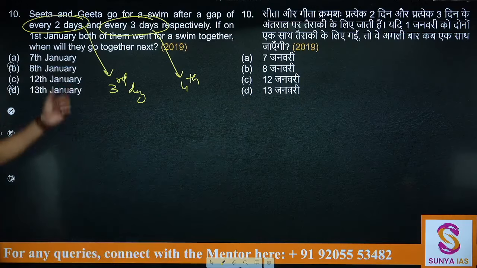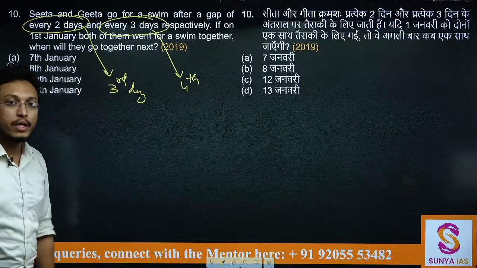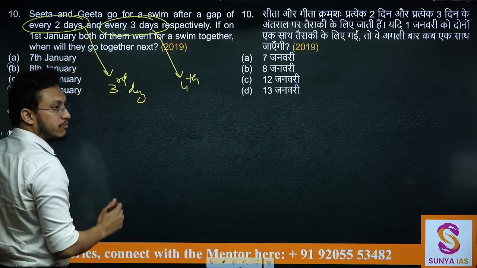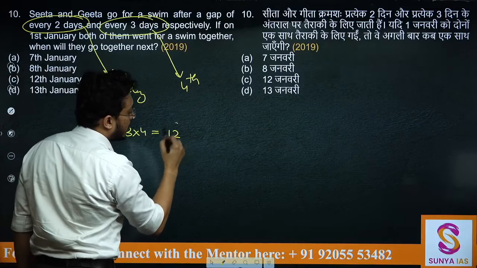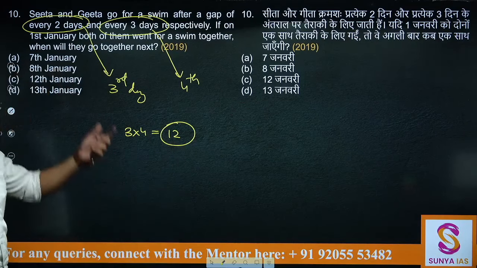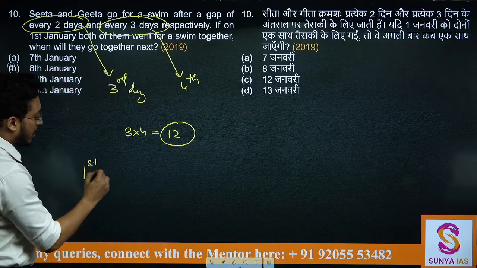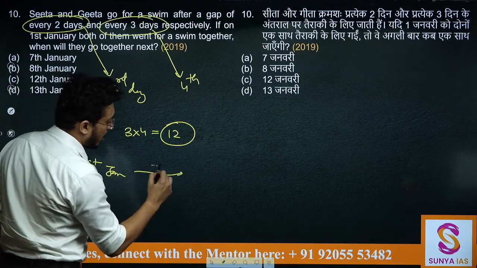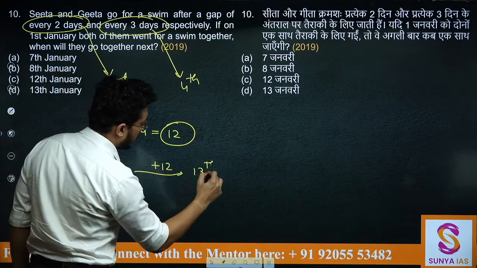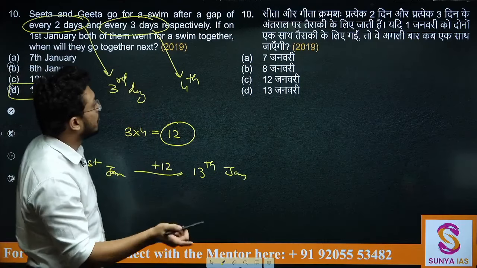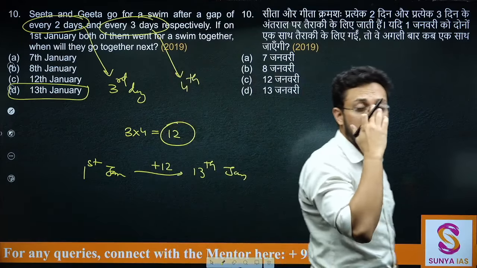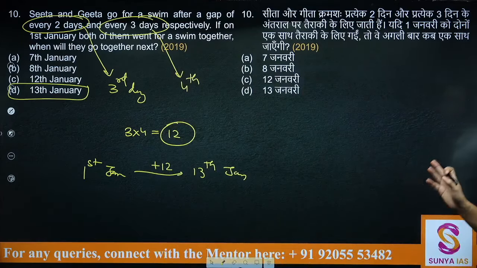If on 1st January both of them went together for a swim, when will they go together next? That should be the LCM of these two. LCM of these two will be directly 3 into 4, that is 12. So what is 12 days after 1st of January? So 1st Jan plus 12 will give you 13th of Jan. So they will go together next on 13th of January. So 13th of January is the answer here.